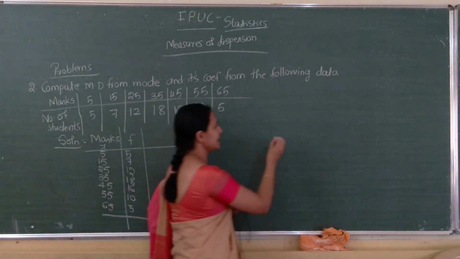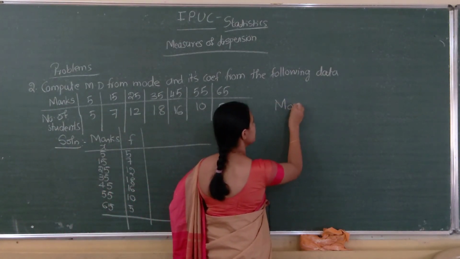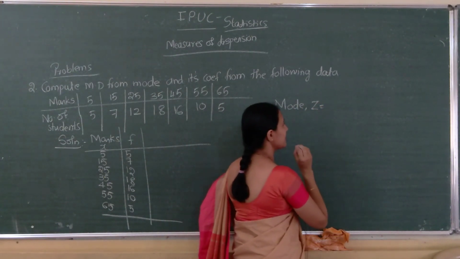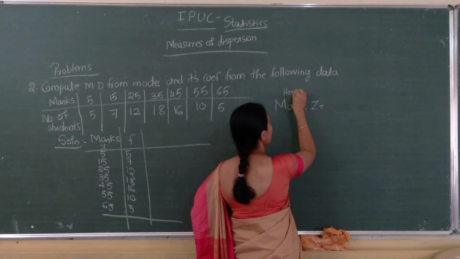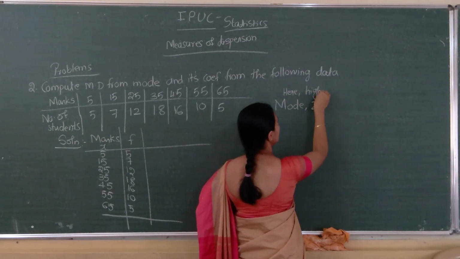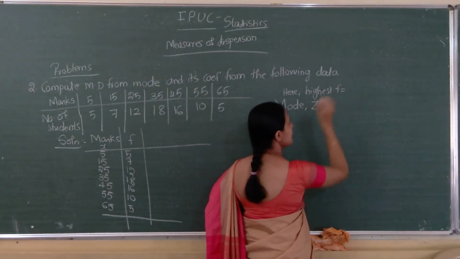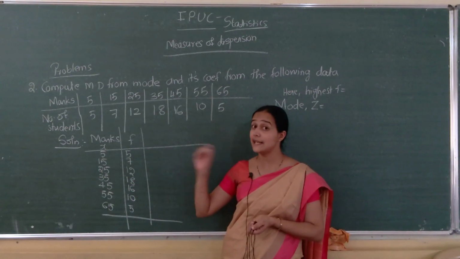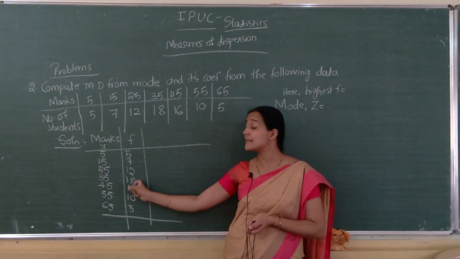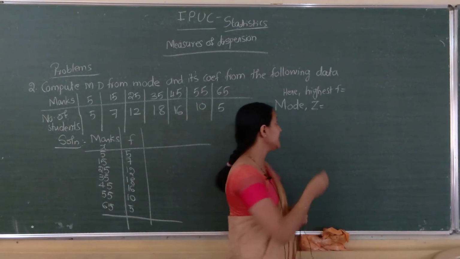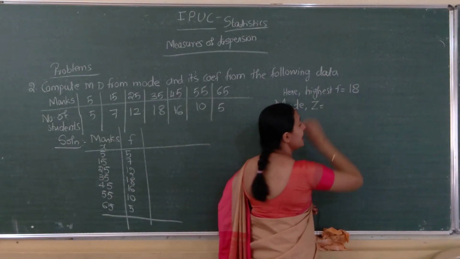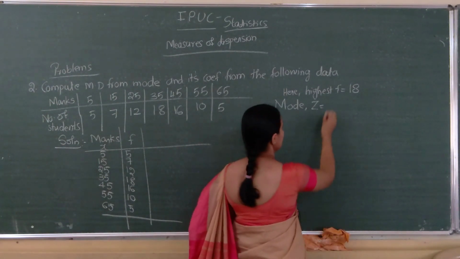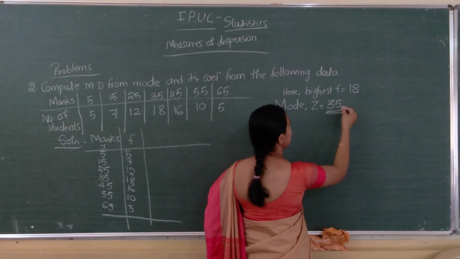So first we will write the mode here. Mode means z. Which is the highest frequency here? I think 18 is the highest frequency. 18 is not the mode, the corresponding x value is. Highest frequency is 18, corresponding x value is 35. So mode equals 35.